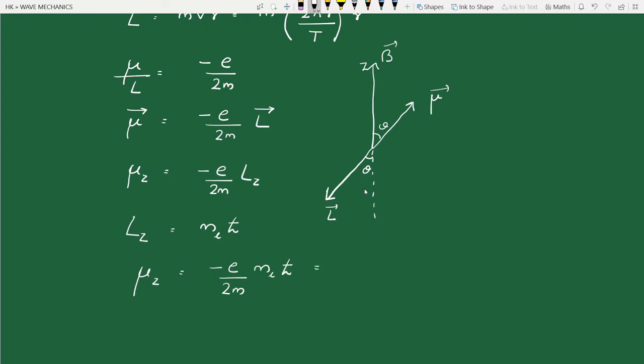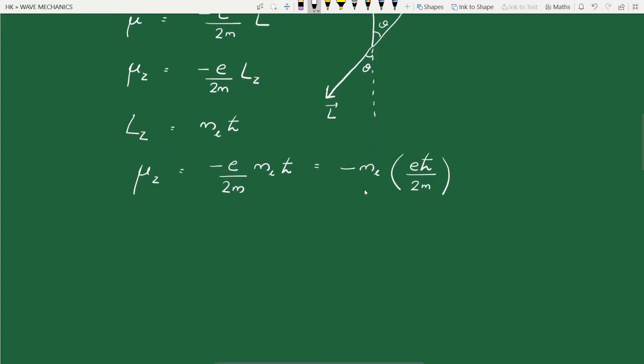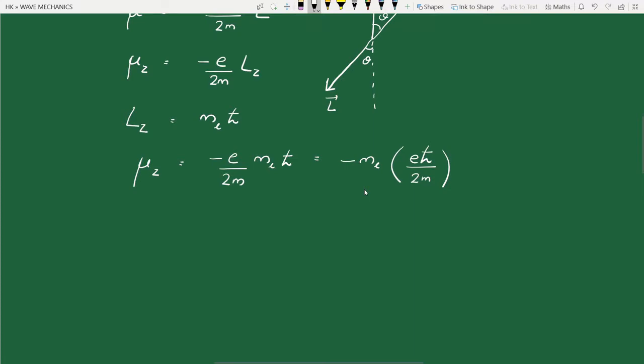This term we can rewrite as minus ml into the other terms combined, e h cross by 2m.